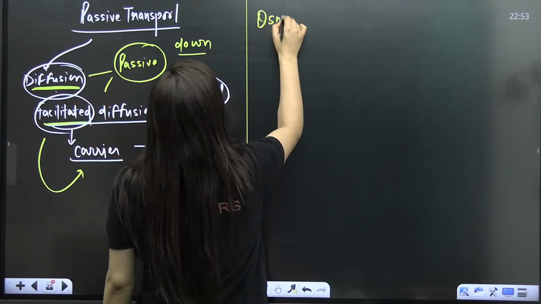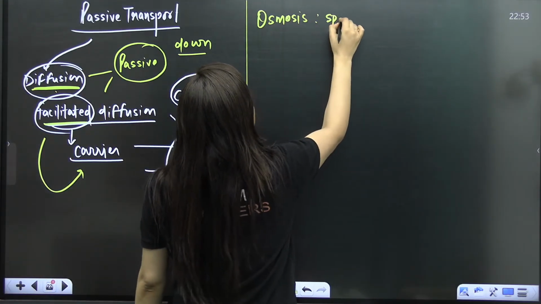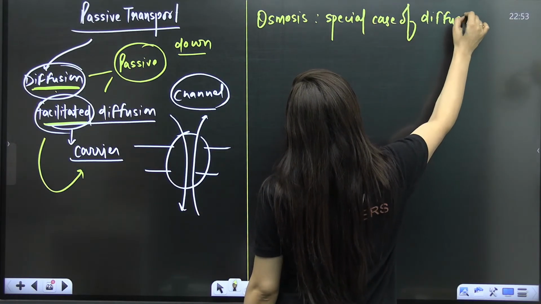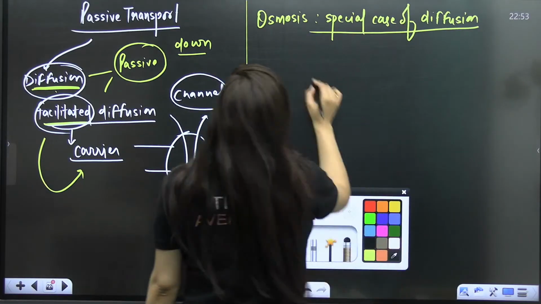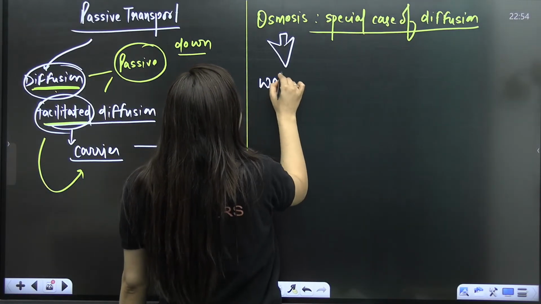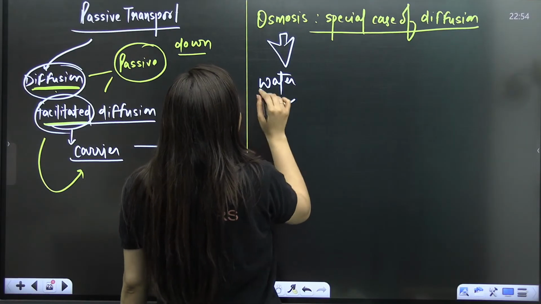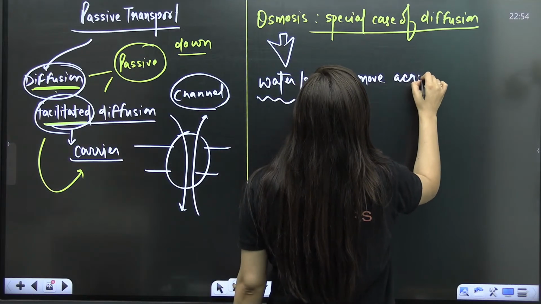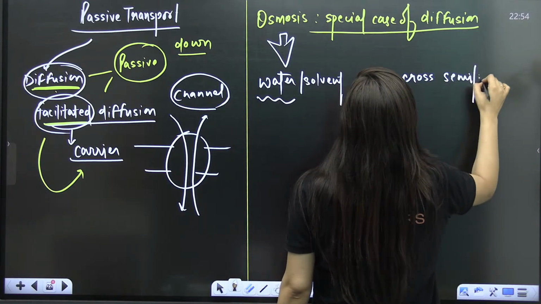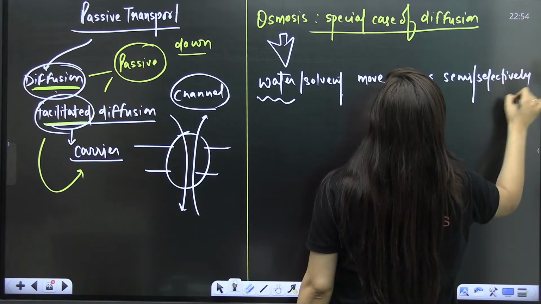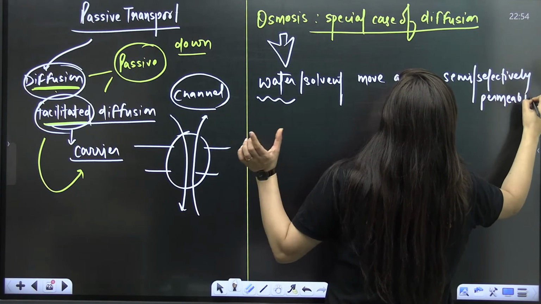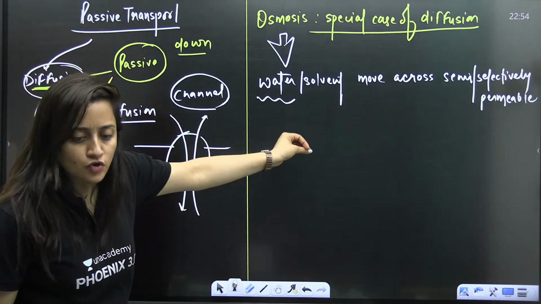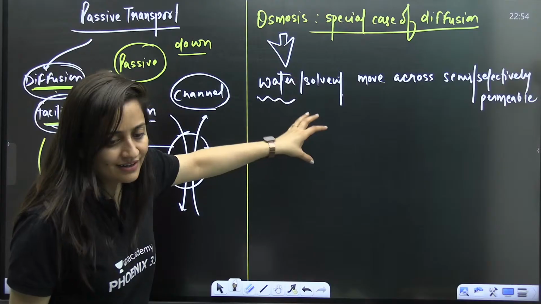Now when you talk about osmosis, osmosis is also a special case of diffusion only. So if it is a special case of diffusion, obviously the movement will be down the gradient. But here, water, or I would say solvent, moves across a semi or selectively permeable or differentially permeable membrane, right? It is the solvent. You have to be specific here. You cannot just say solute.